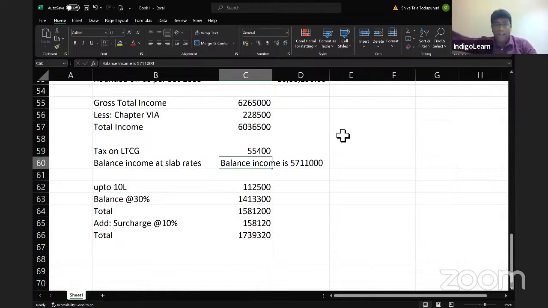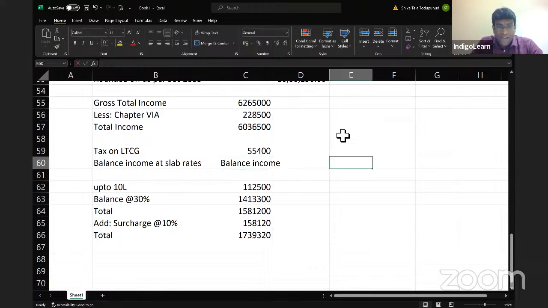So the balance income will be how much? The balance income will be this figure minus 5,54,000. So the 54,82,500.